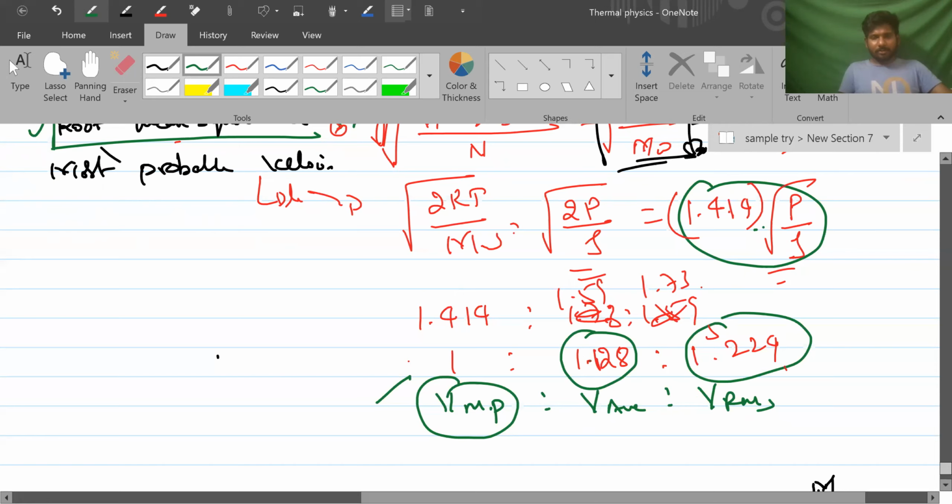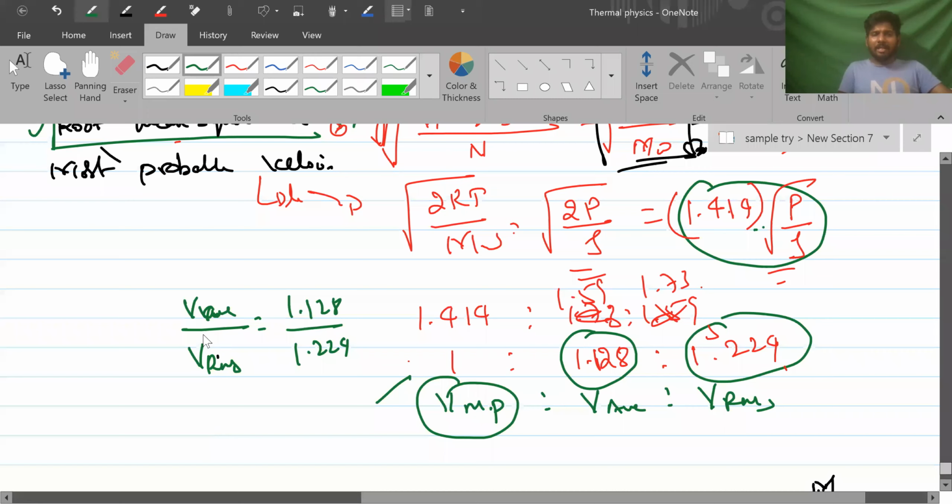Sir, in chemistry, if they're asking for average velocity, I have a formula: 0.9213 into RMS velocity. Look how I'll tell you. Average velocity divided by RMS velocity is equal to what? 1.128 divided by 1.22.